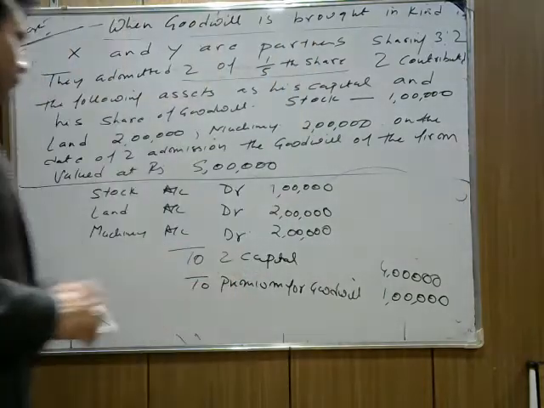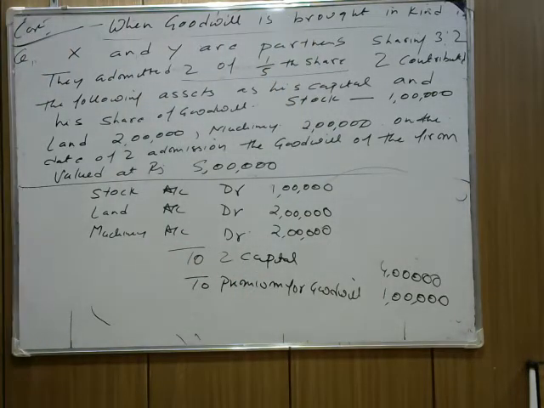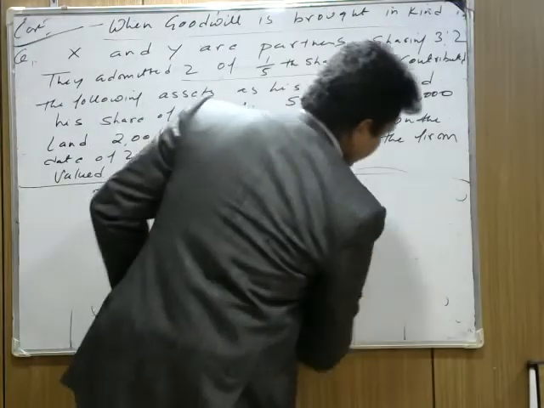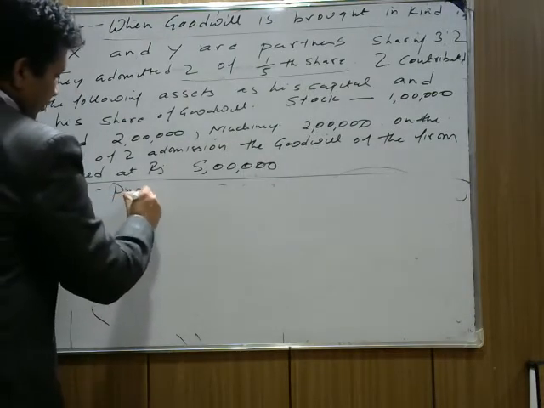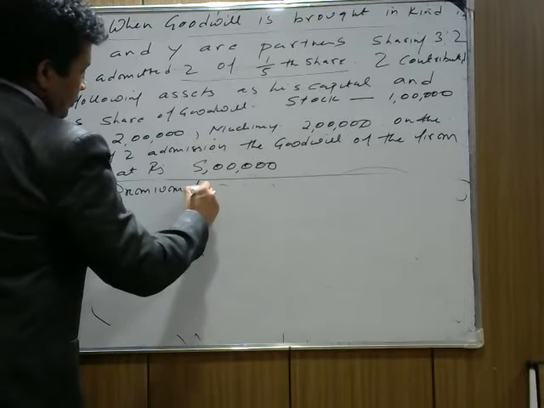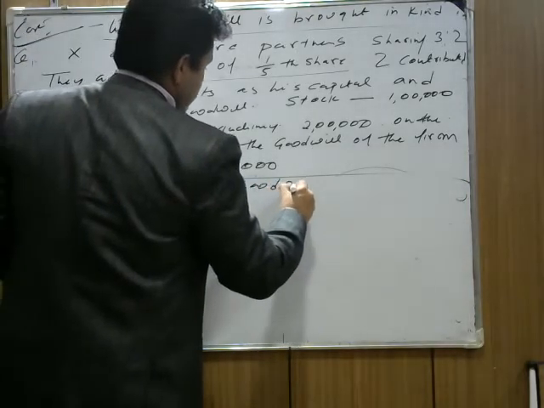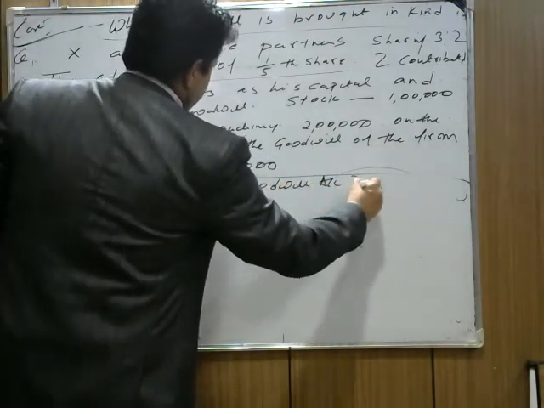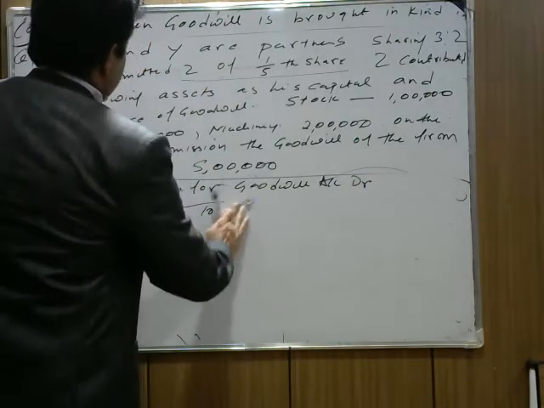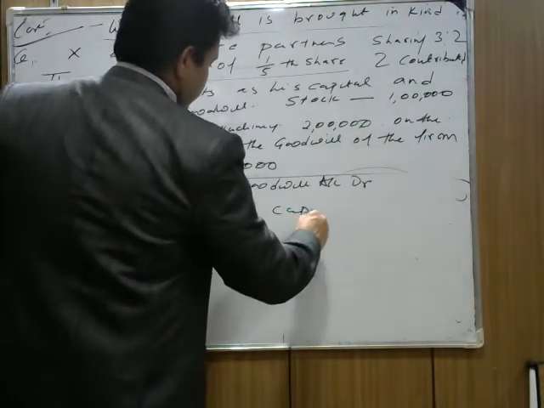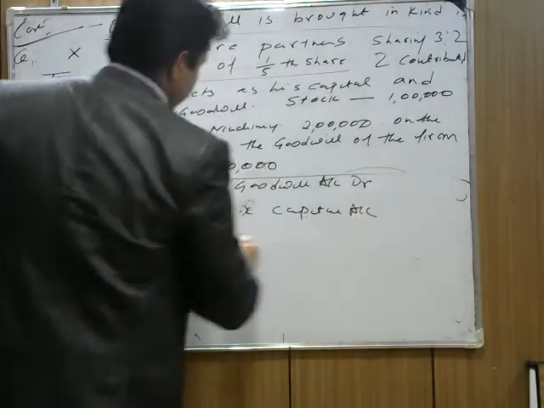Now, what do we do? This premium for goodwill is distributed among the old partners, the sacrificing partners. In this case, the old partners are the sacrificing partners, and the old ratio is the sacrifice ratio. So we write the next entry: premium for goodwill account debit to X capital account and to Y capital account.